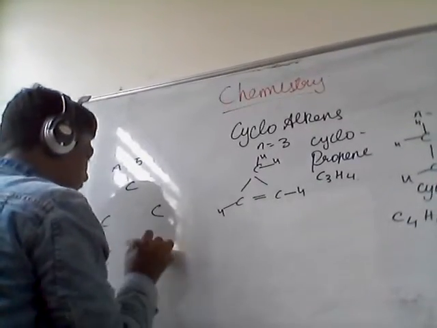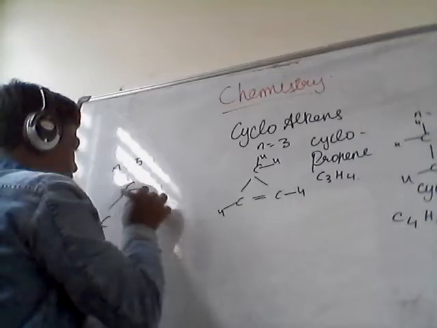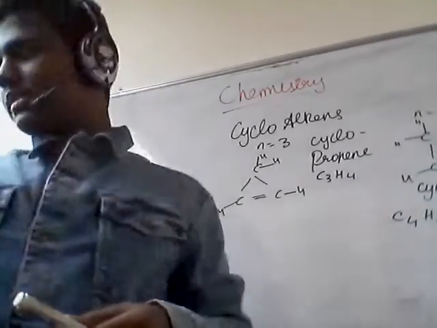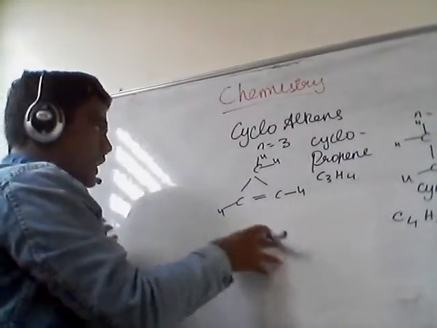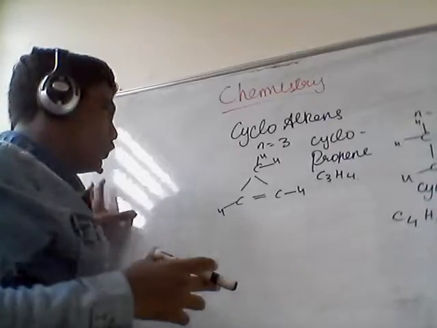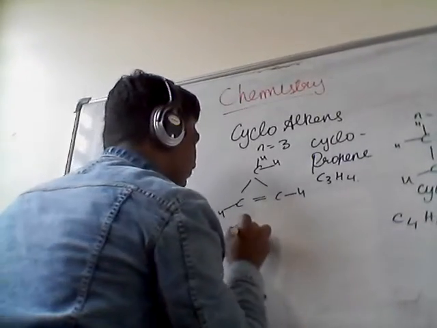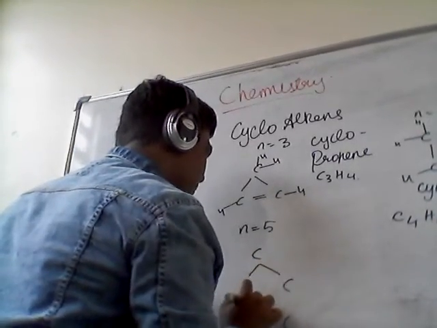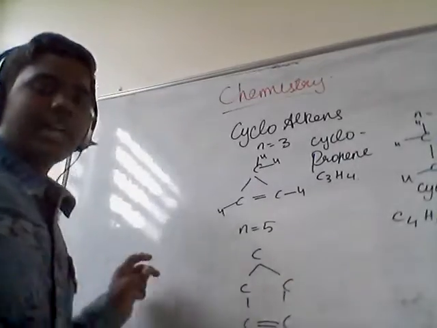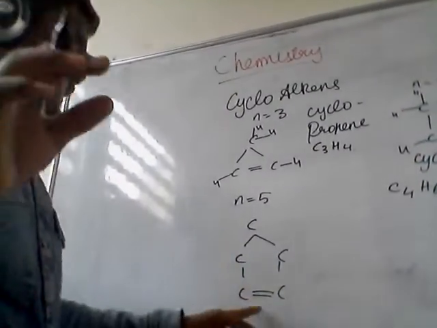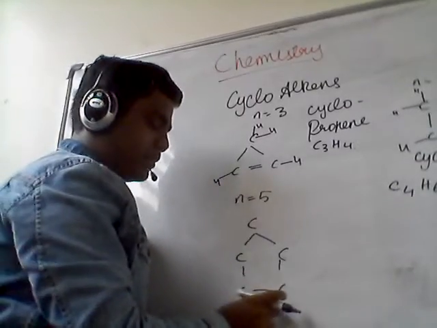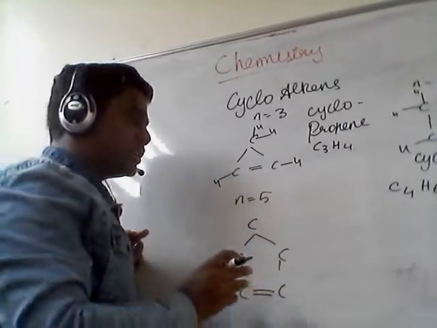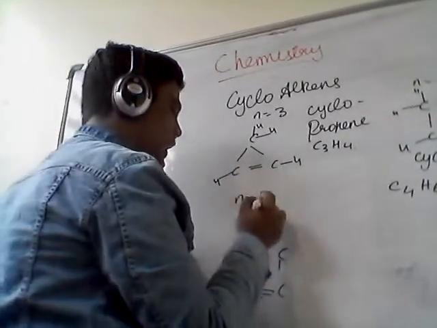The carbons will be arranged in a pentagonal manner, and because it's an alkene, we put one double bond here. I always advise keeping the double bond at the base of whatever structure you draw, so that you will not be confused. So this is the structure of cyclopentene.